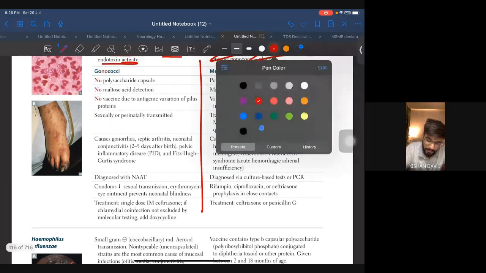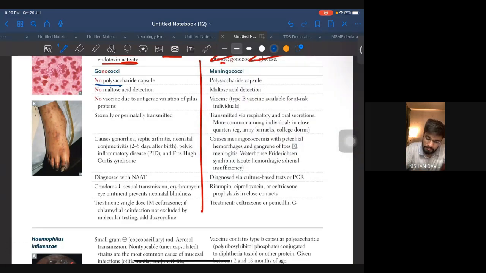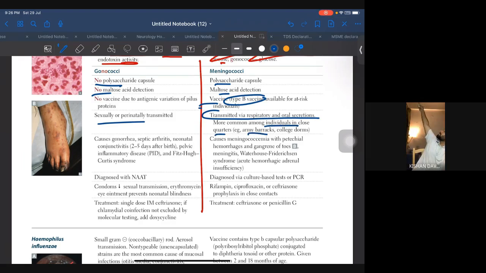Let's just see what you have to remember here. Gonococci: no polysaccharide capsule, polysaccharide pili, no maltose acid, no vaccine. Meningococci: polysaccharide capsule, maltose acid, vaccine is there, but type B. Okay, type B is very important. Sexually or perinatally transmitted for gonococci, while meningococci are transmitted via respiratory and oral secretions. Most common among individuals in close quarters, army barracks, college dorms, everything like that. All right. So transmitted via all these different types of secretions and common among groups of people.